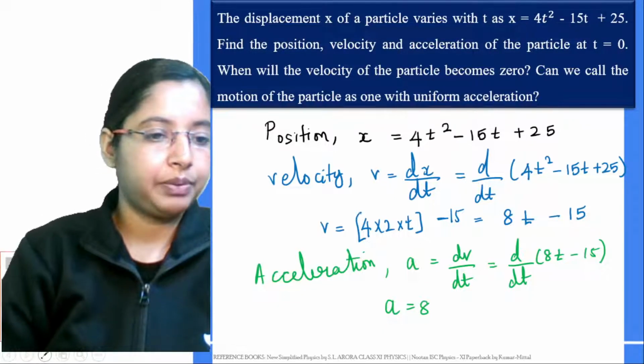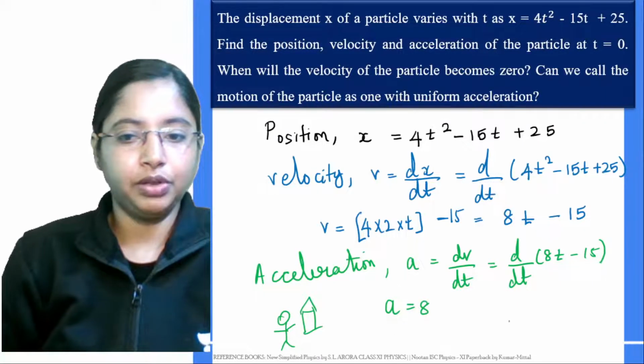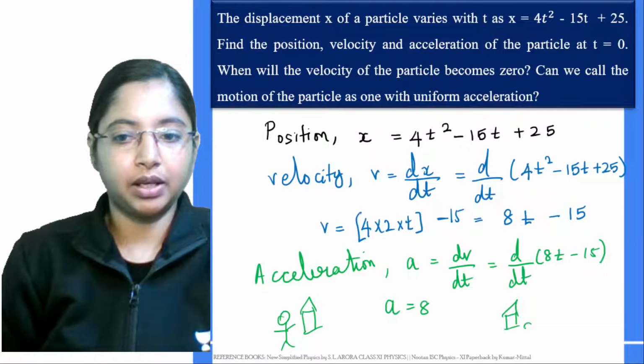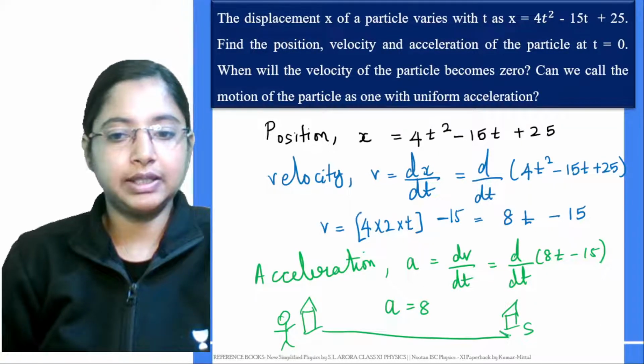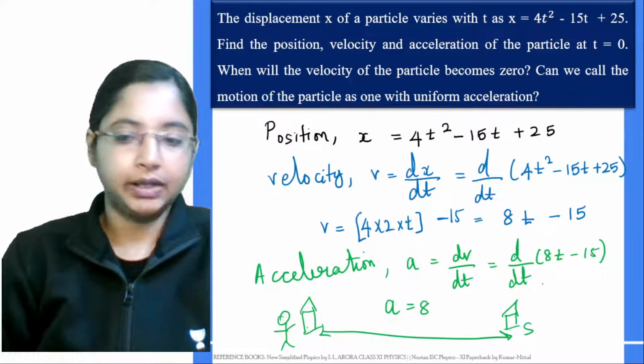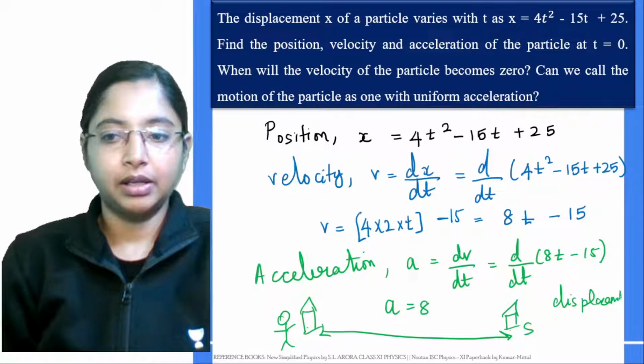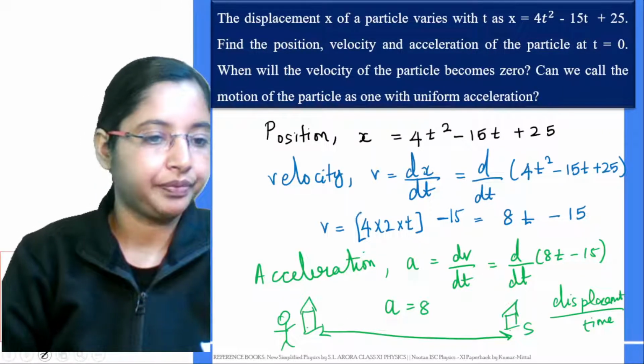For example, let's say this is your house. From your home, you're going to your school. What is the total displacement you covered from here to here? That displacement divided by the time taken gives you your velocity.